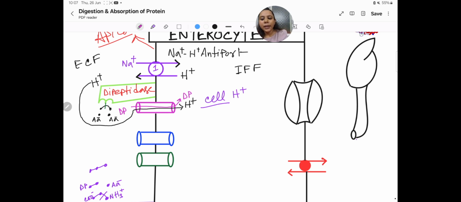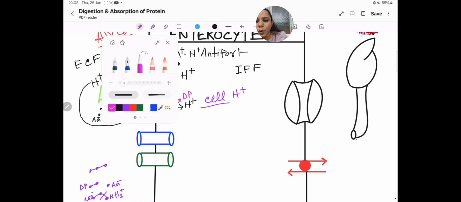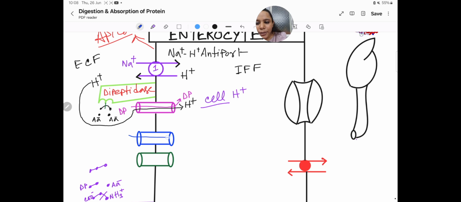Okay, next for tripeptide it will also take help of H plus. So H plus and dipeptide, this is a symport because the direction of the molecule is the same. That tripeptide TP also enters with that H plus.